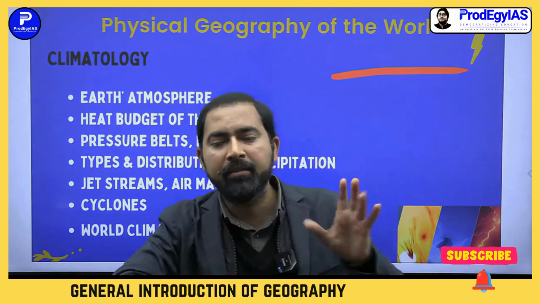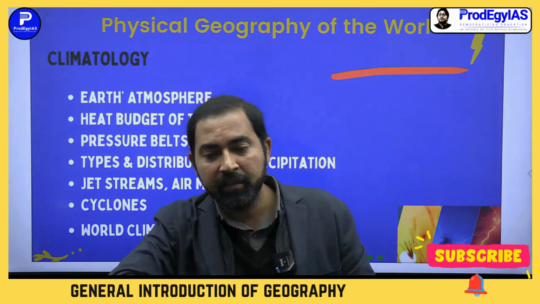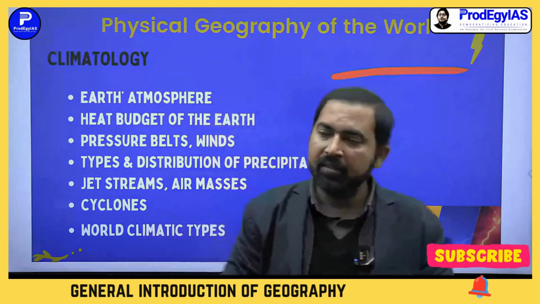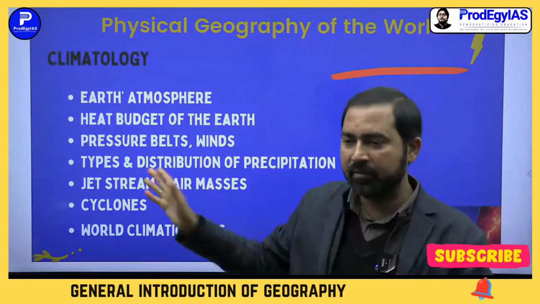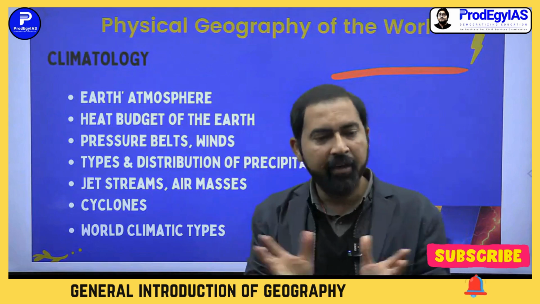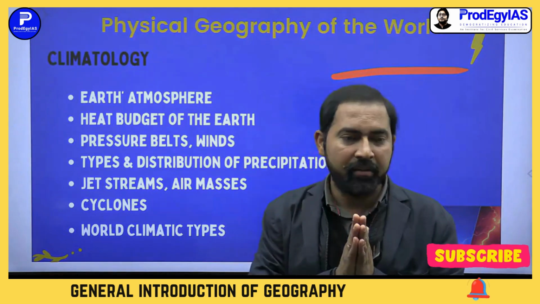Yeah. So what is the result of this imbalance? Heating of our Earth. That is known as global warming. Okay. So global warming is a phenomenon that you can say is the antithesis of this heat budget. Okay. Heat budget means ideal conditions on Earth, but that never happens.